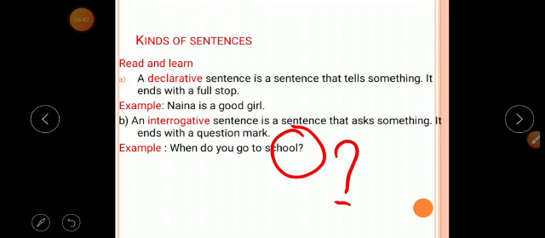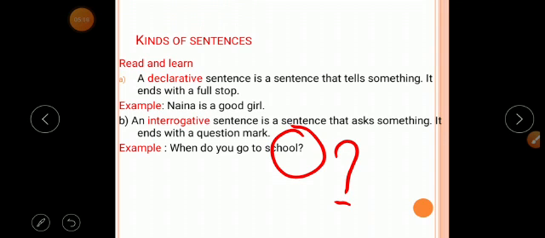For example, when do you go to school? Look at here. This sentence ends with a question mark because here they are asking the question. This word, when, is asking something here. Okay, so this sentence ends with a question mark.